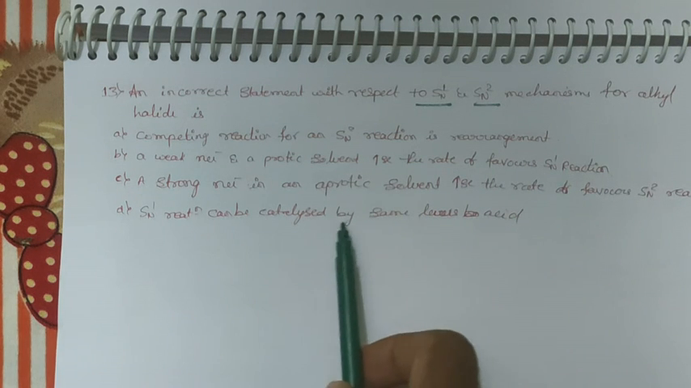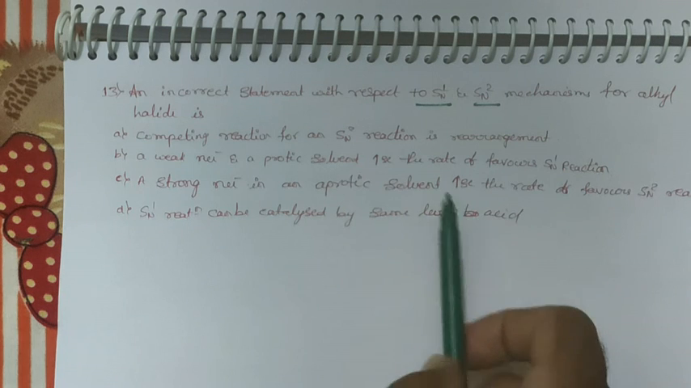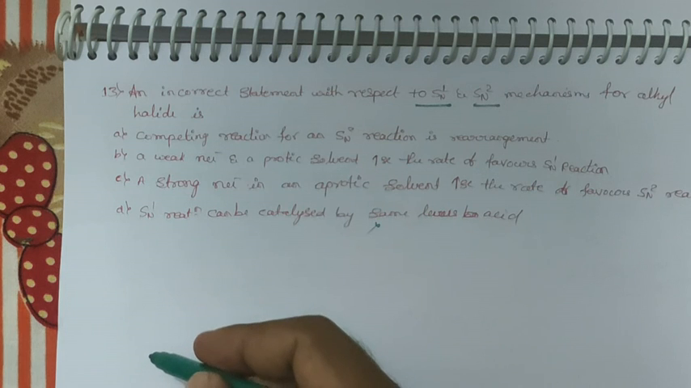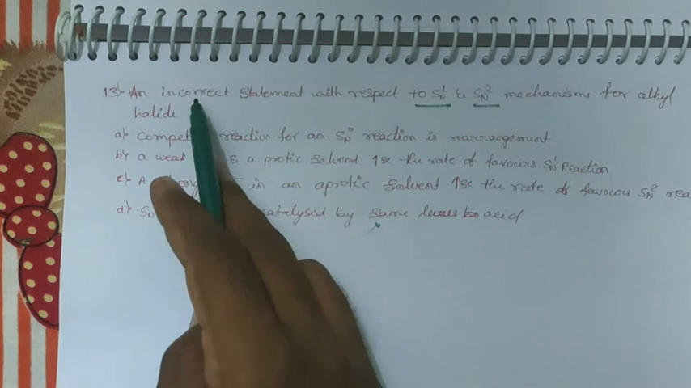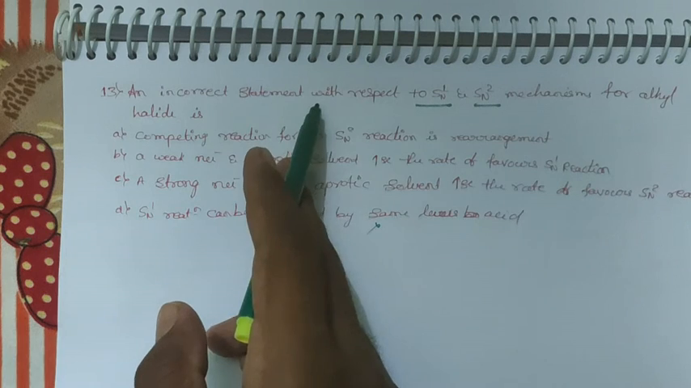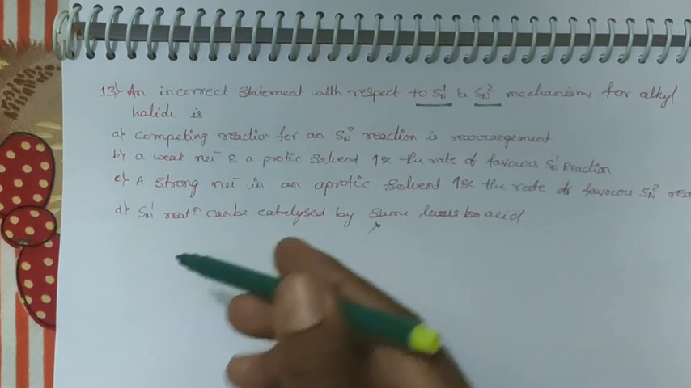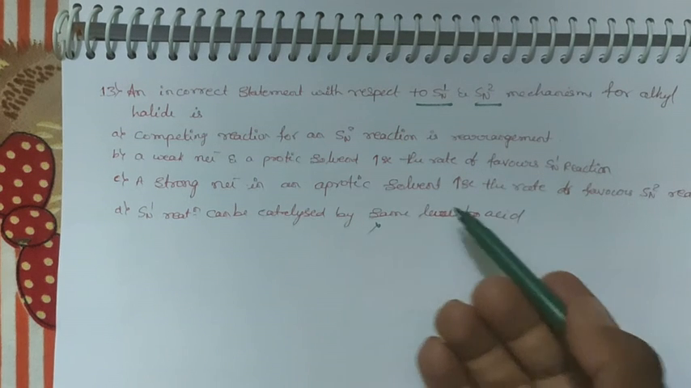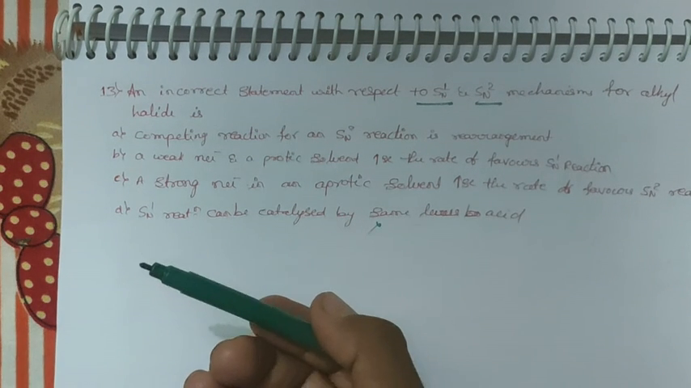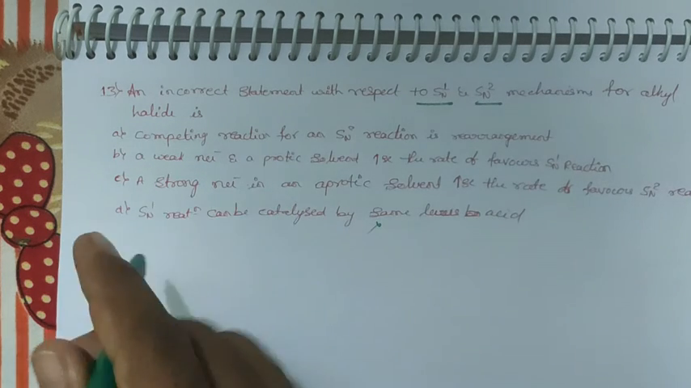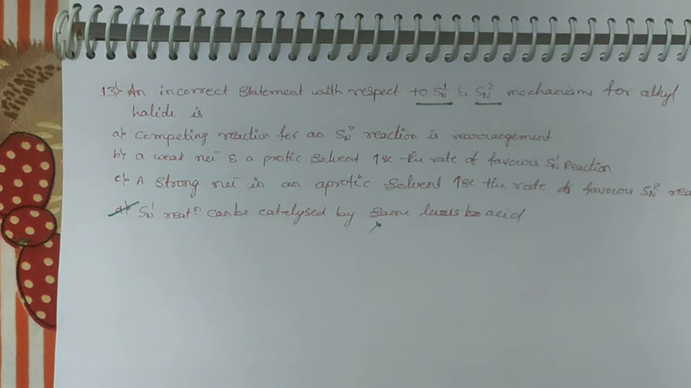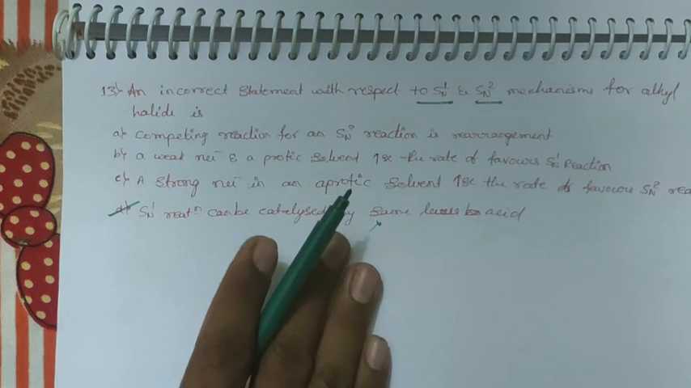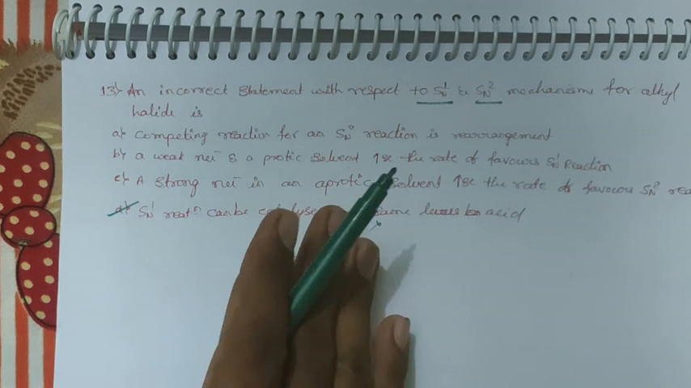SN1 reaction can be catalyzed by some Lewis acids. You see here, this SN1 reaction does not depend upon any catalyst. They are asking the incorrect statement with respect to SN1 and SN2. This SN1 reaction does not depend upon any catalyst, some Lewis acid and acid base also. These SN1 and SN2 reactions only depend upon the nucleophile. Okay, it's a very simple question, dear student. Please, when you are solving organic chemistry, please throw out all your previous knowledge.